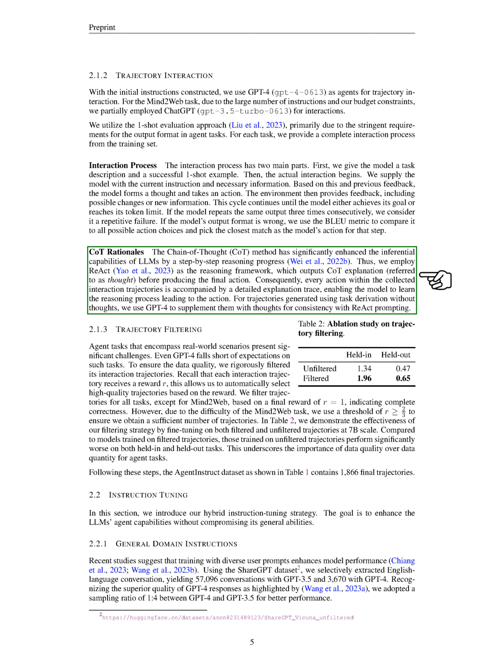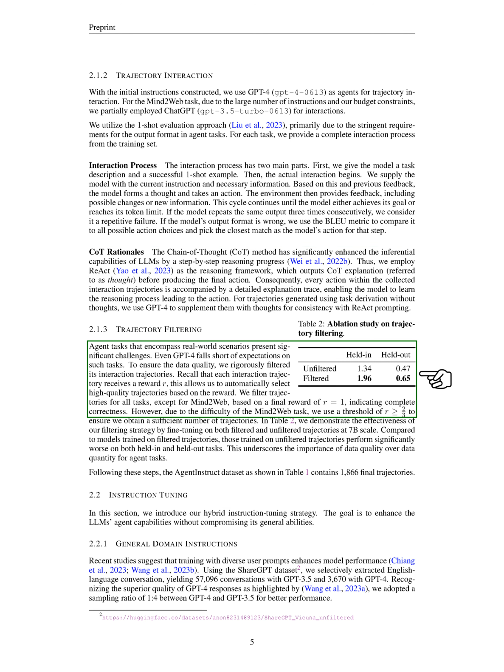Section COT rationales. We've developed a method called Chain of Thought, COT, that significantly improves the reasoning abilities of language models. This method works by breaking down the reasoning process into steps. We use a framework called ReAct to generate these steps, which we refer to as thoughts, before the model produces its final action. This means that every action is accompanied by a detailed explanation of the reasoning process that led to it. For tasks that don't already have these thoughts, we use a language model called GPT-4 to generate them. This ensures consistency with the ReAct prompting method.